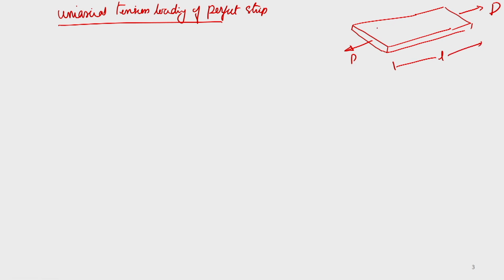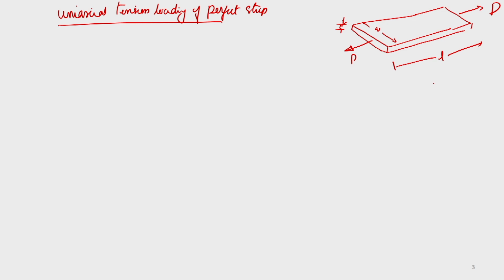So, if you have a strip like this, and you are applying your load P over this area, this is your length, this may be your width, and this is your thickness. Okay.